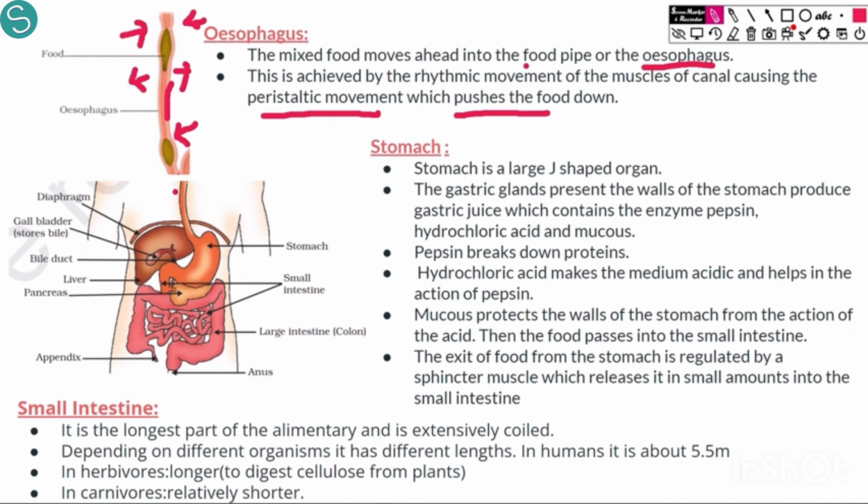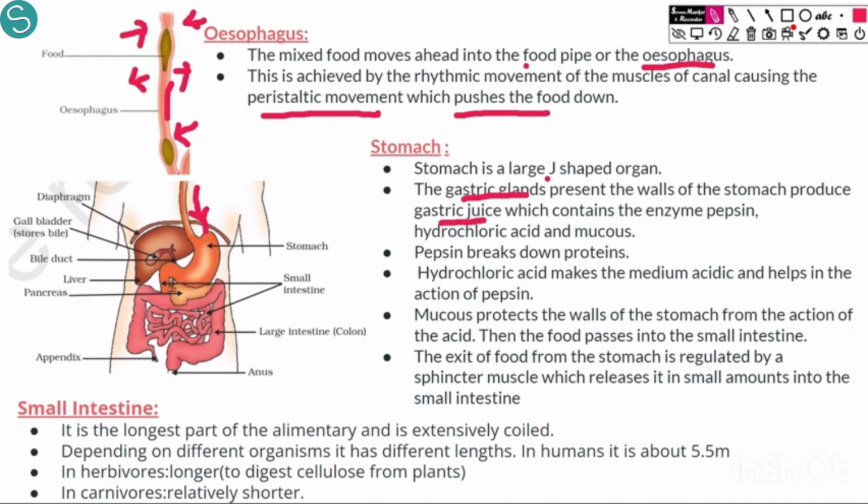Now this was the esophagus. From the esophagus, the chewed food is coming to the stomach. The stomach is a long J-shaped organ. You can see this is in a J shape. In the walls of the stomach, we have gastric glands. Now these gastric glands produce gastric juices.